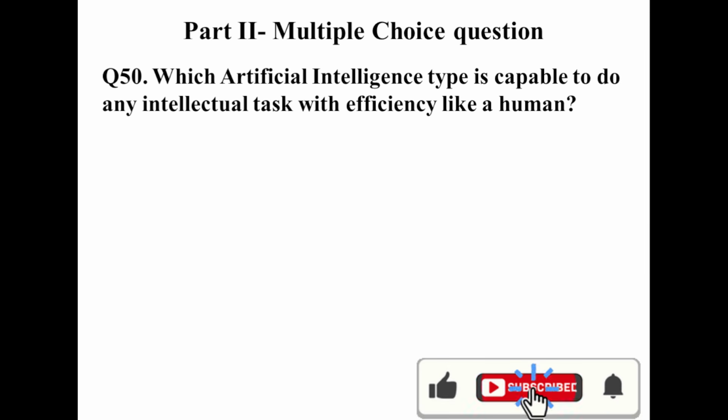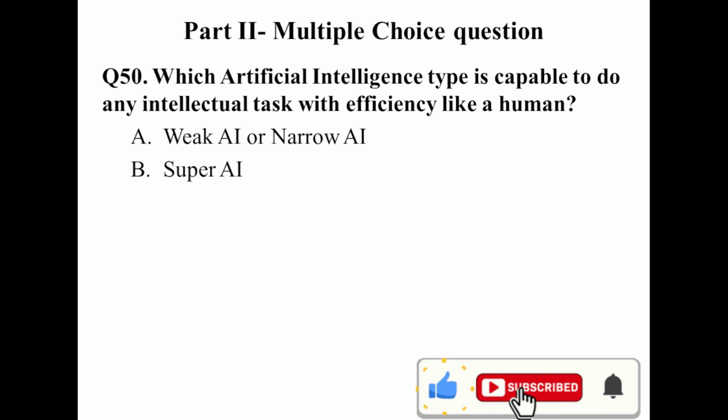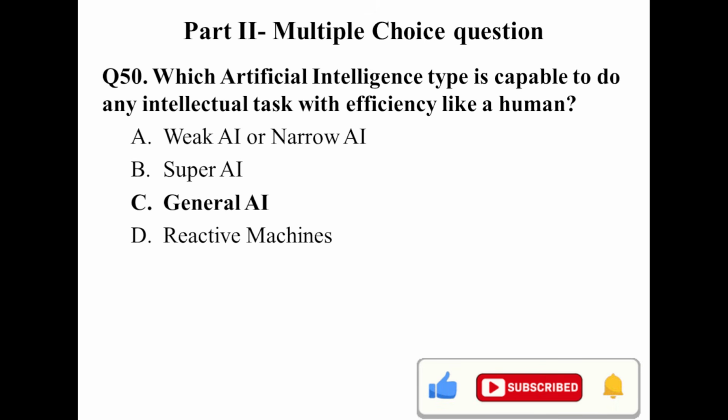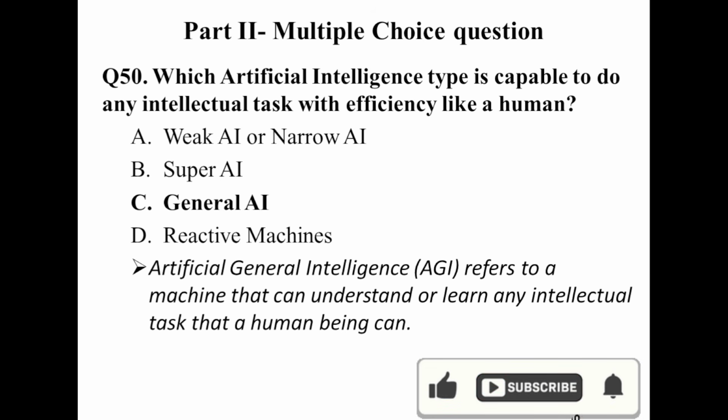Question number 50. Which artificial intelligence type is capable of doing any intellectual task with efficiency like a human being? Weak or narrow AI? No. Super AI? Reactive AI? The answer is general AI. General AI refers to a machine that understands and learns any intellectual task that a human being can do.